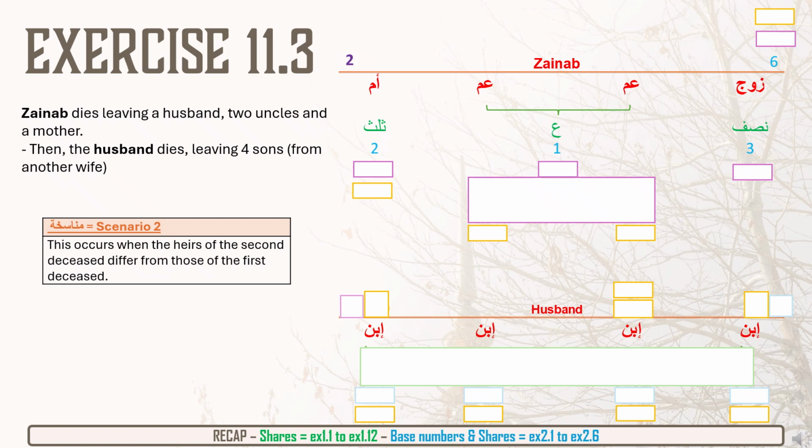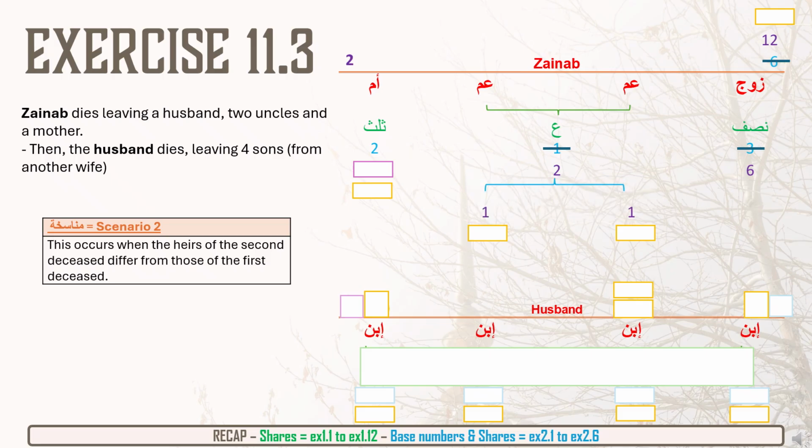The base number 6 will turn to 12. The husband's 3 shares will turn to 6. The uncle's 1 share will turn to 2, which now can be divided by the 2 uncles. They'll get 1 each. And the mother's 2 shares will become 4. Now, that's all sorted for Zainab's inheritance for her heirs.